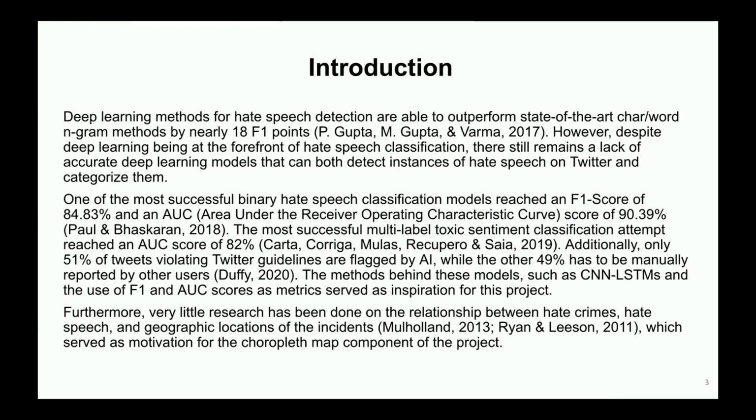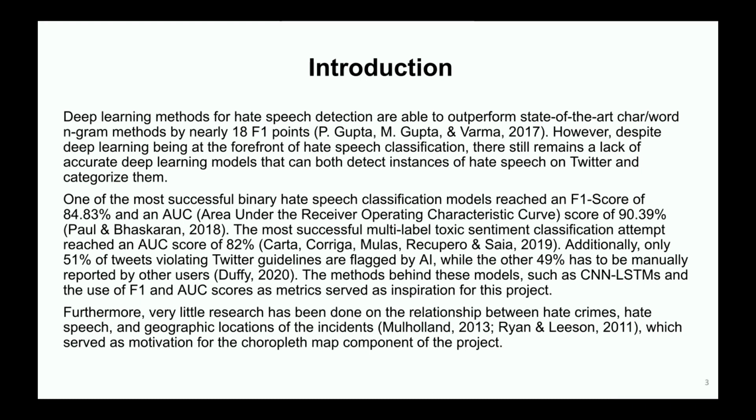Even though deep learning methods for hate speech detection are able to outperform state-of-the-art character or word n-gram methods by nearly 18 F1 points, there still remains a lack of accurate enough deep learning models that can both detect instances of hate speech and categorize them. One of the most successful binary hate speech classification models reached an F1 score of 84.83% and an AUC score of 90.39%. The most successful multi-class toxic sentiment classification attempt only reached an AUC score of 82%.